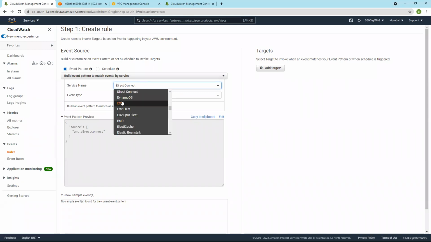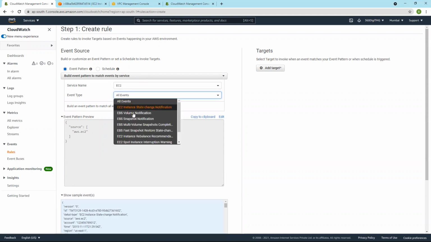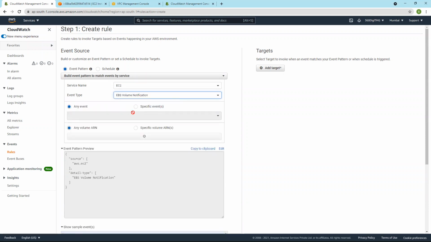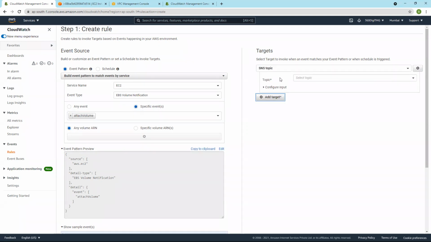You can directly give, say, EC2. If I want to monitor EBS volume notification, only specific events. If any additional volume has been attached, if someone attaches an extra volume, I should get an SNS notification. So I'll add a target here.